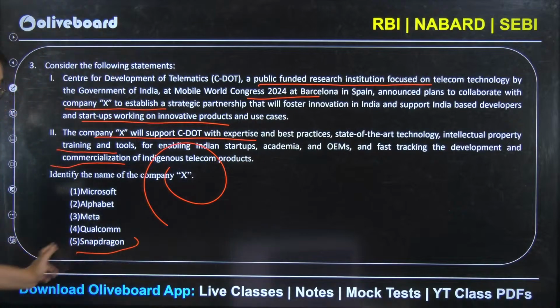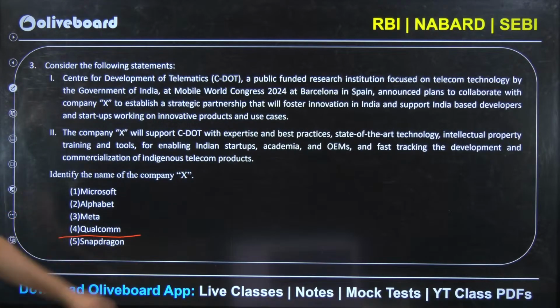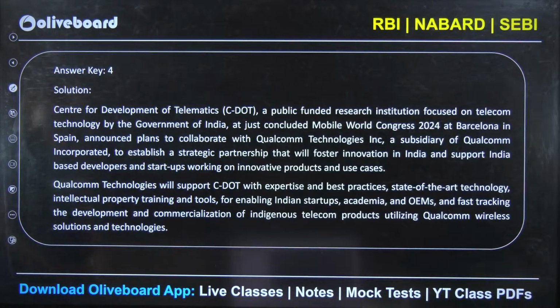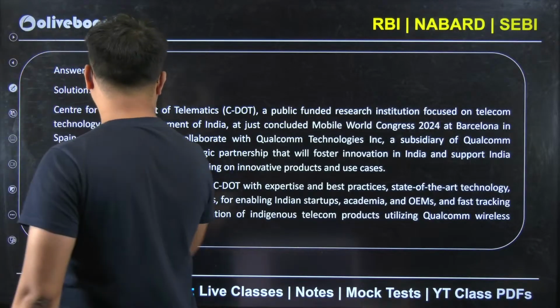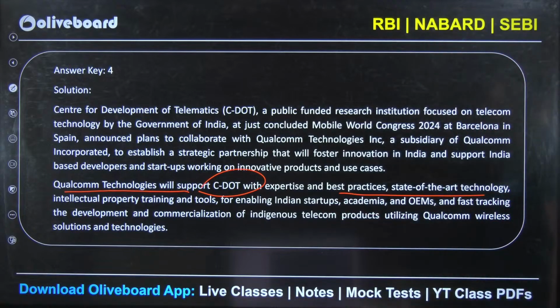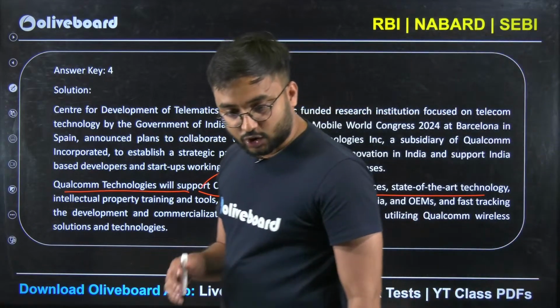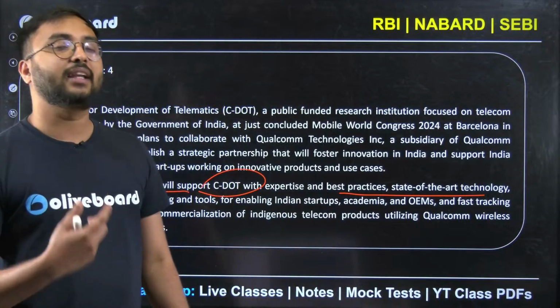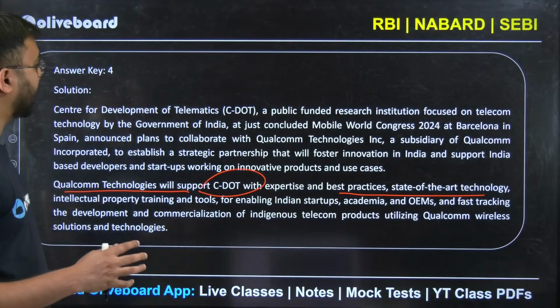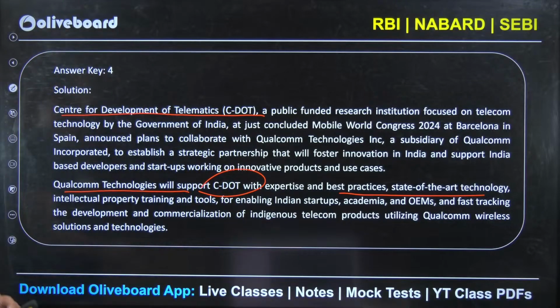Snapdragon is the wrong answer. Qualcomm is the correct answer. Qualcomm Technology will support C-DOT with expertise, best practices and state-of-the-art technology. Here, one student gave Snapdragon as an answer. That's wrong, guys. The Centre for Development of Telematics, that is C-DOT, is a public funded research institution for telecom technology.